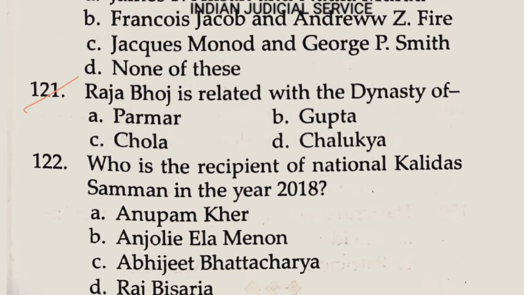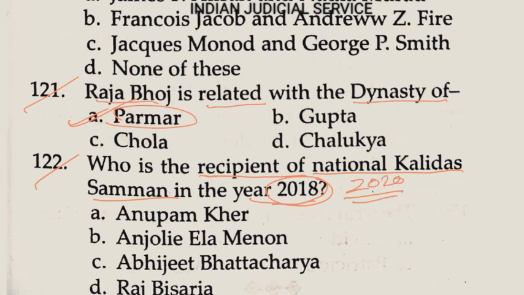Now question number 121. Raja Bhoj is related to the dynasty of Parmar. Answer is here option A. Now question number 122. Who is the recipient of National Kalidas Samman in the year of 2018? So now this is not very relevant for our further examination. That's why we are discussing here National Kalidas Samman in 2020. In 2020, the National Kalidas Samman was given to two persons, first for year of 2017 and second for year of 2018.